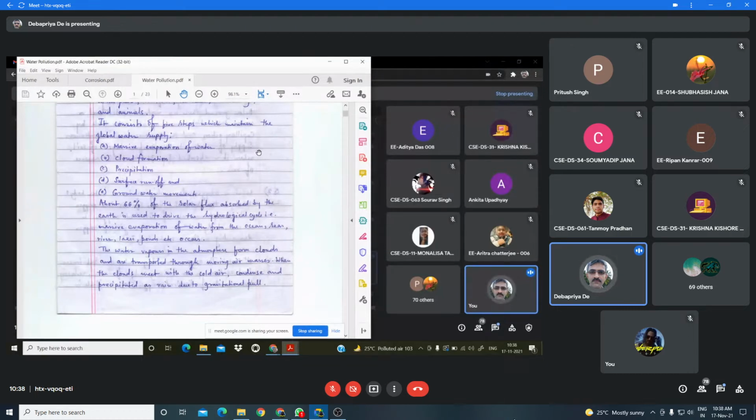And during the condensation process, what happens? The small water droplets come closer to each other and form large droplets, and cloud formation will occur. And when the large droplets are formed, the air cannot hold those droplets, and they come to the Earth's surface in the form of rain, which is called precipitation.